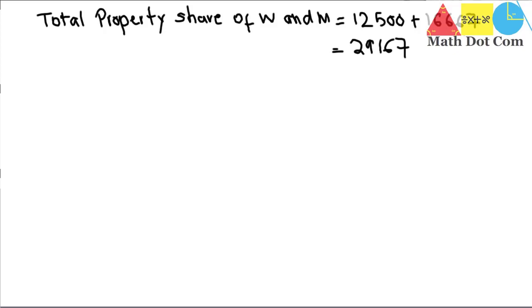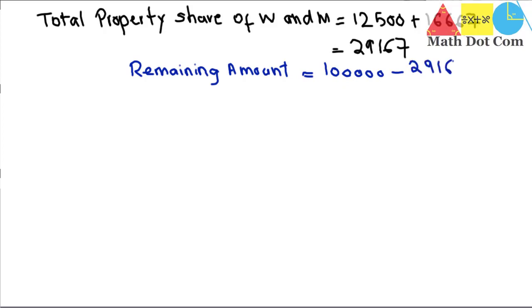This is the total share of the wife and the mother, and we subtract it from the total property in order to find the share of the daughters and the sons. The total amount was 100,000 minus 29,167 rupees, and what we get is 70,833 rupees. This is the property left after subtracting the share of wife and mother. Now we have to distribute this property among the sons and the daughters.